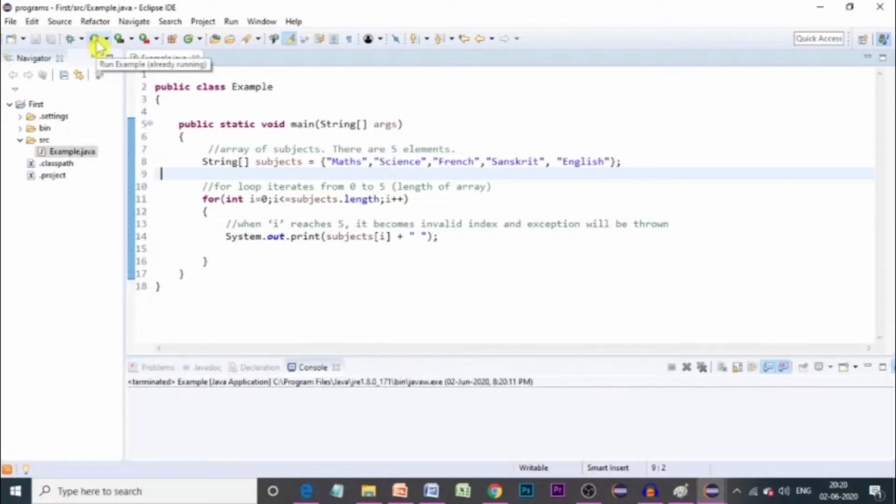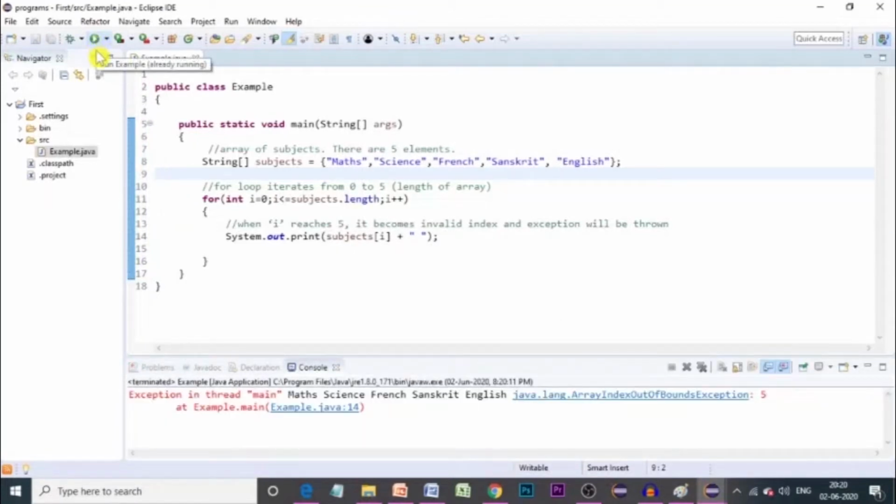Hence, when printing array elements, the iteration i equals 5 results in an exception, that is ArrayIndexOutOfBoundsException. So you get a message, that is an error message, that is system generated.